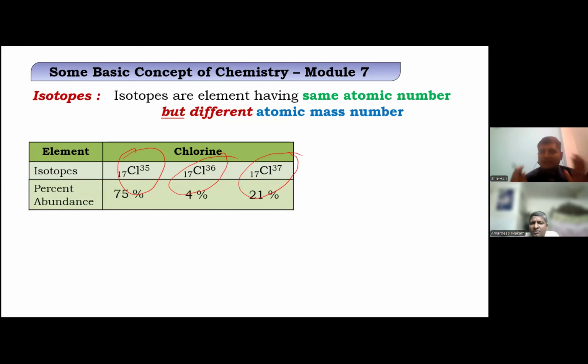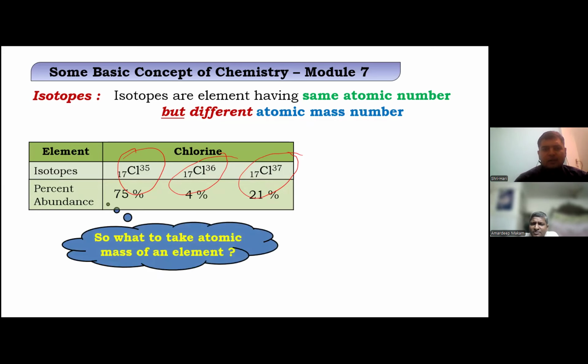This is always taken. Sir, don't ask whether they collected all the chlorine in the world and checked it, nothing like that happens. They always take a sample and extrapolate it. Chemistry is more of imagining. So don't get into shock that sir weighed the whole world's chlorine, nothing like that happens. Okay? So that's how they calculate it.